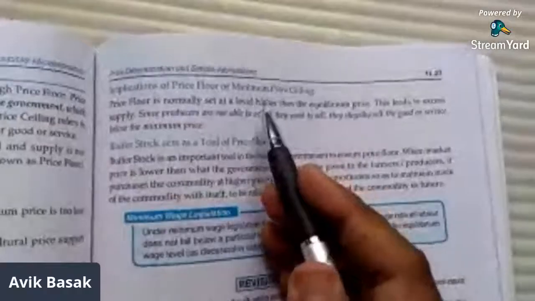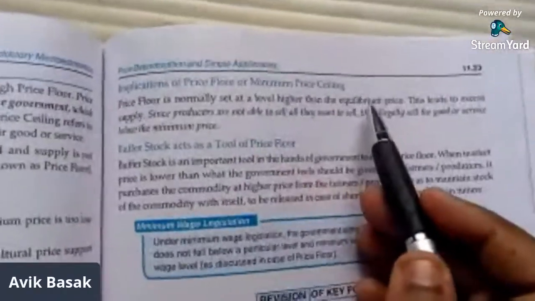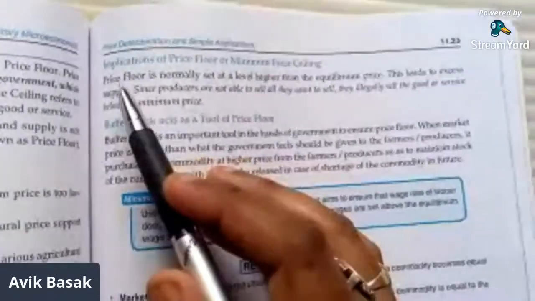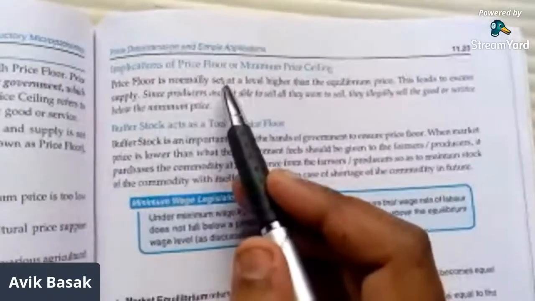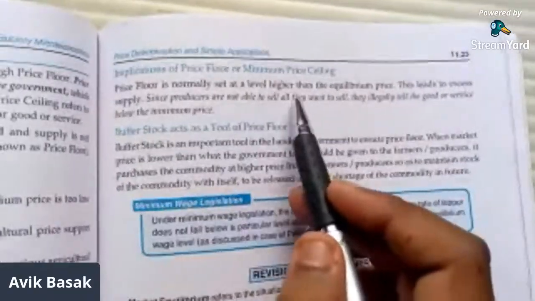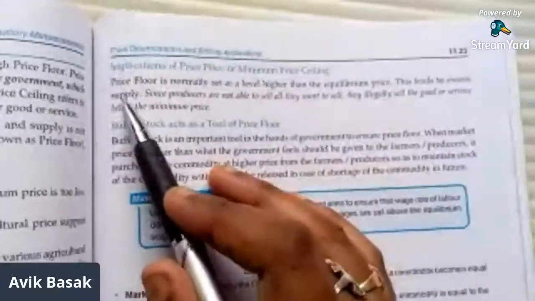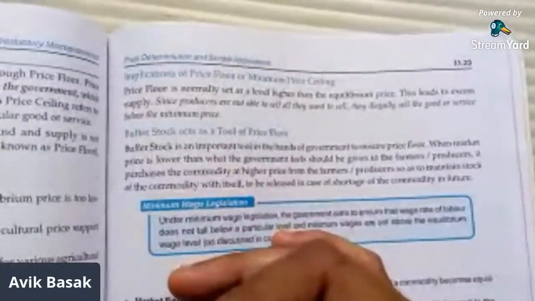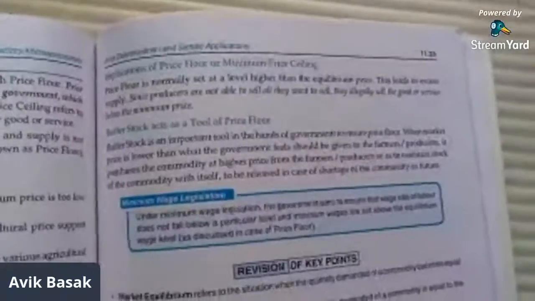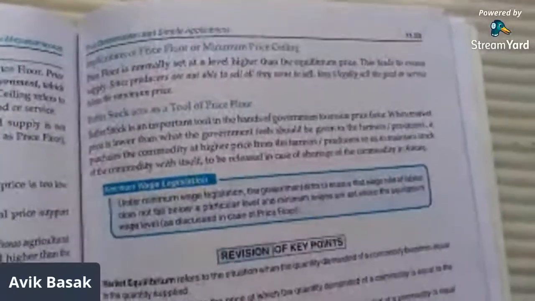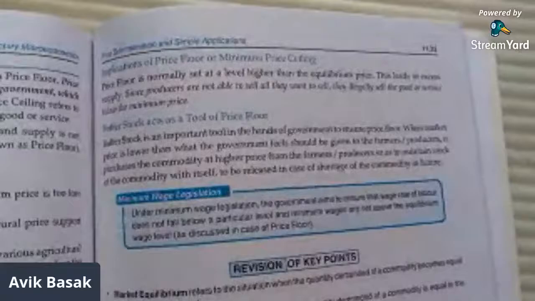Okay, now the implications of price floor, or minimum price. Price floor is normally set at a level higher than the equilibrium price. This leads to excess supply. We have just seen that since the price has risen from the equilibrium price, suppliers are ready to supply a larger amount of goods.